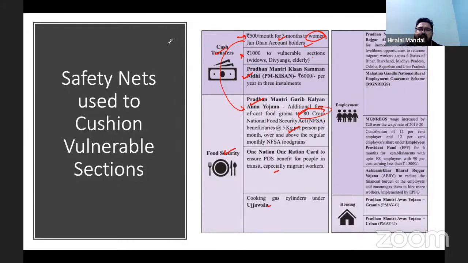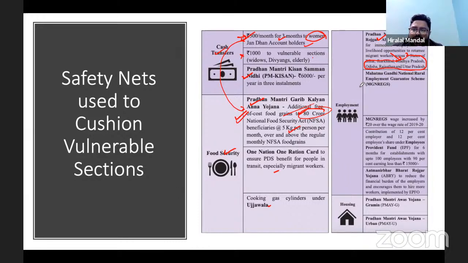So if you look at the new one, I would say it is the one in terms of cash transfer, but this was a very calibrated effort. In terms of employment, the Pradhan Mantri Garib Kalyan Rozgar Yojana was started, especially in those states which are the source of the laborers, because it is the laborers who got affected. The daily wage laborers got affected and went back to their villages, and that's why the government of India provided support to this population and gave them jobs.